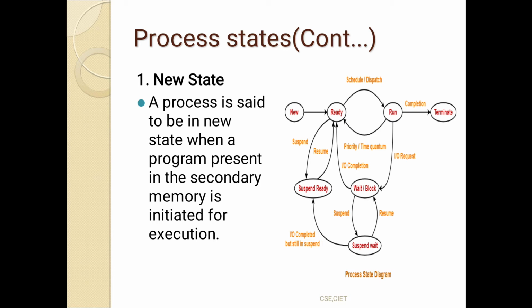Generally, secondary memories are permanent storage devices. So when the program is in the secondary memory and is initiated for execution, the process enters the new state.